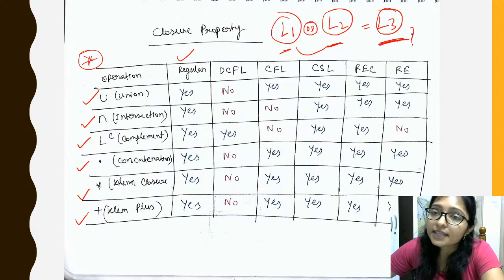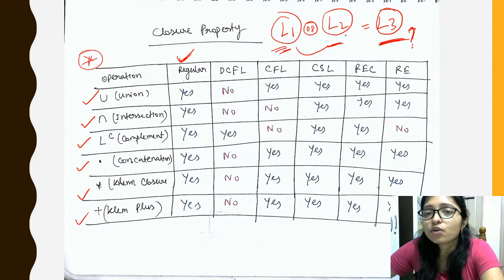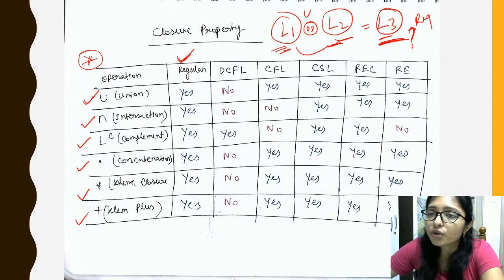That is giving the closure property. It means if L1 is regular and L2 is regular and we are doing the union, then L3 will also be regular. That's why it is telling like that.